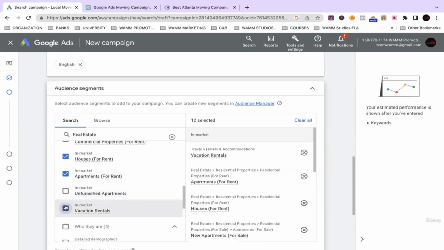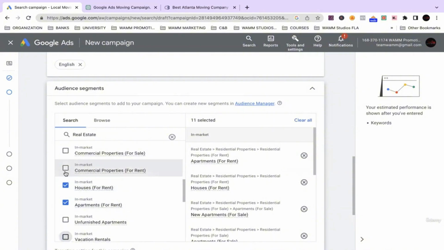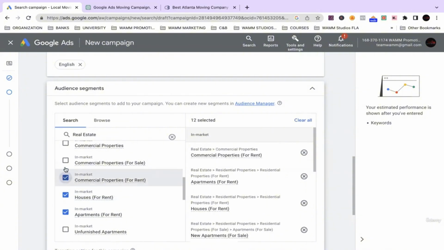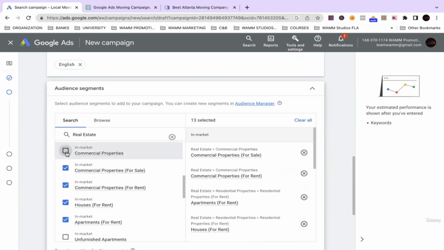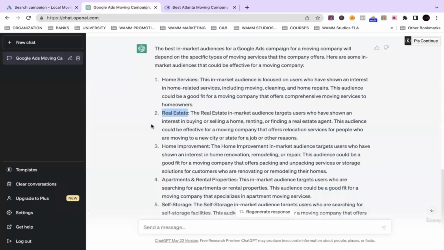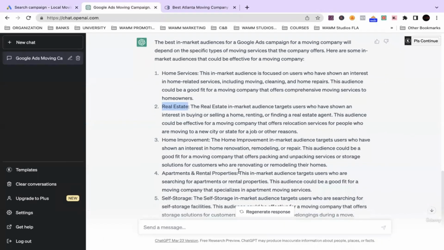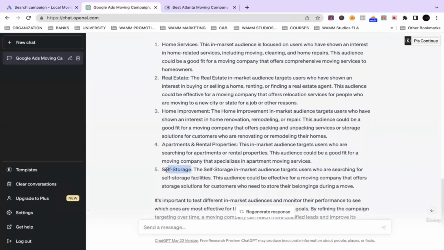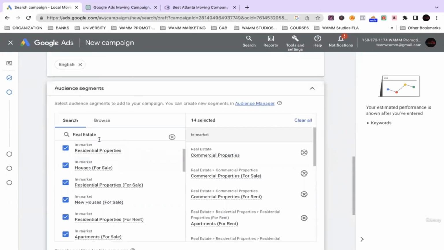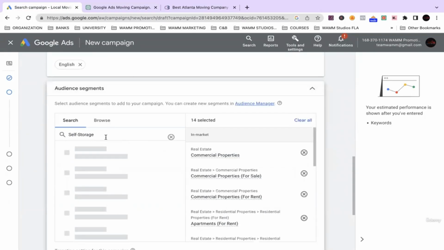So vacation. Well, no, not vacation. If you're going on vacation, you normally don't want to hire a moving company. So these are some great options. What else? Home improvement, we got that one already. Apartment and rental properties, self-storage. Self-storage, that's definitely one. Let's see if that pops up.